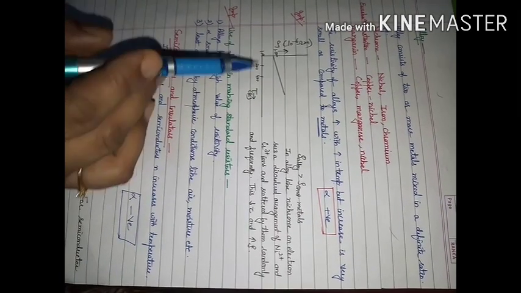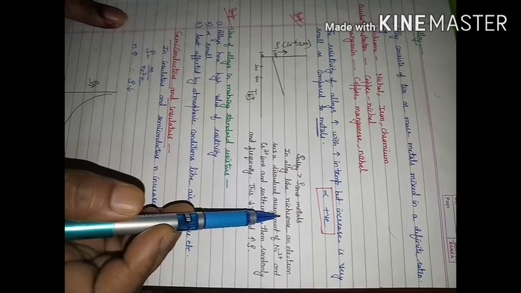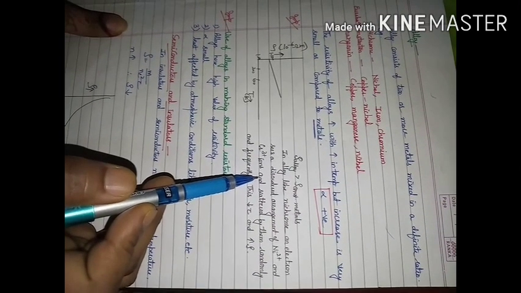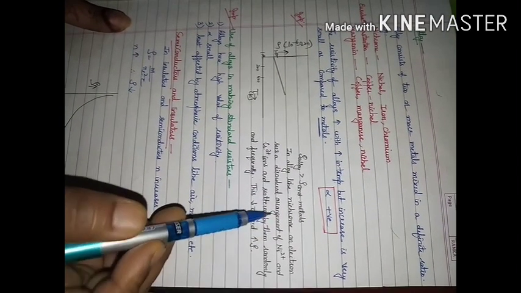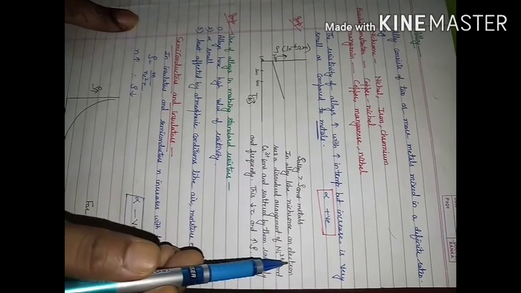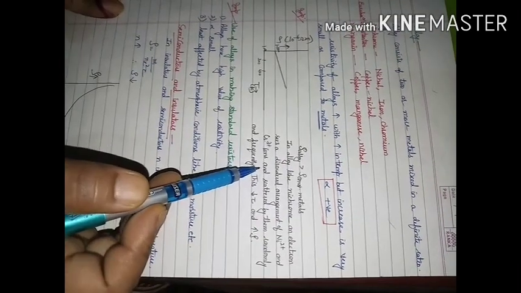Why? Because in case of alloy, if I consider nichrome, then nickel ions and chromium ions are not arranged in an ordered manner. Disordered arrangement of nickel and chromium ions is there. So collision of electrons is very frequent. And if collision is frequent, then what will happen?